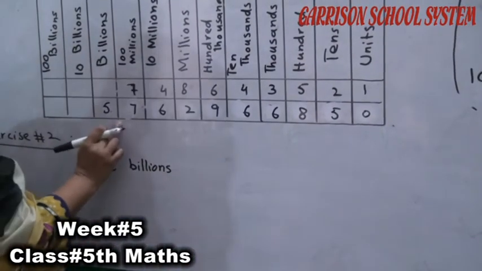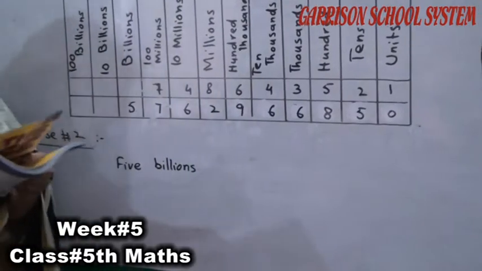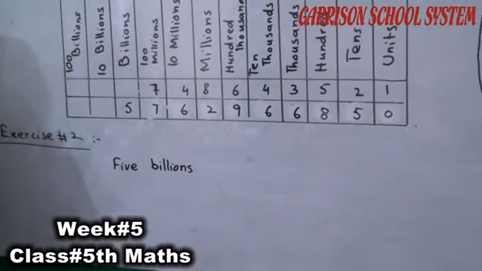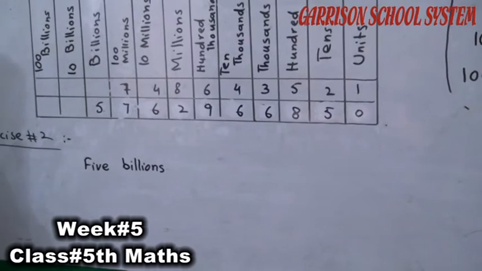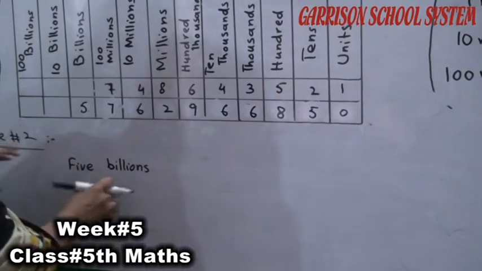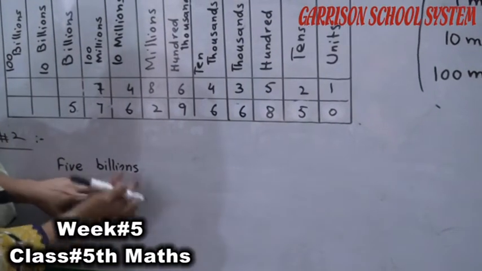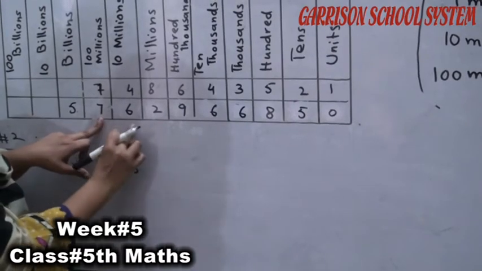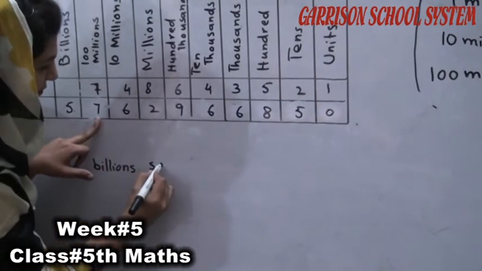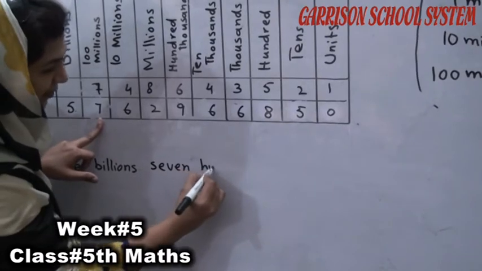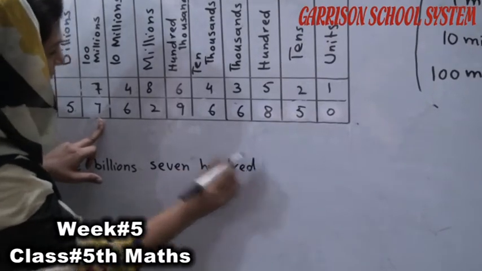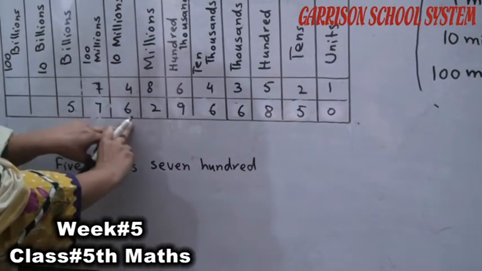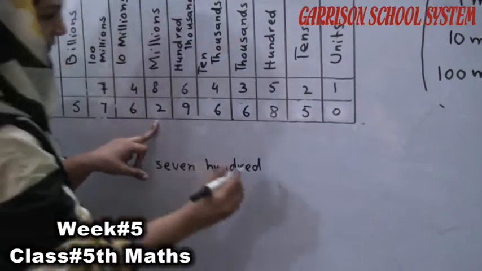Now, we can put a comma here, or we can leave it out. It is up to you. 5 billion 762 million.